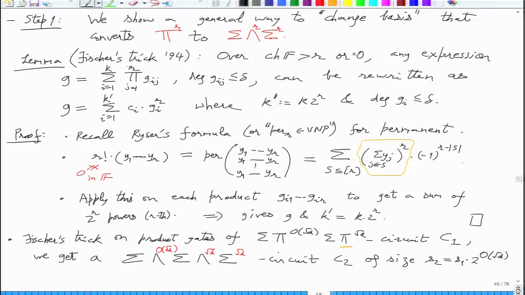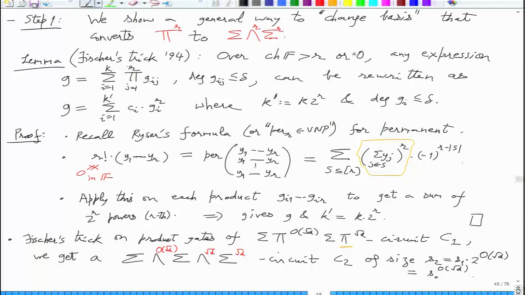You do it S1 times, which was S0 to the root d, so that doesn't change. Is that clear? So without paying any price, you have gone from this depth 4 chasm to a very special depth 5, which is sigma wedge sigma wedge sigma.